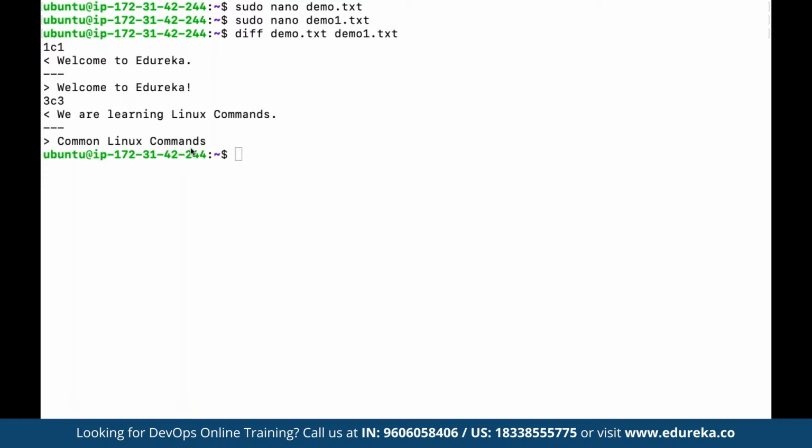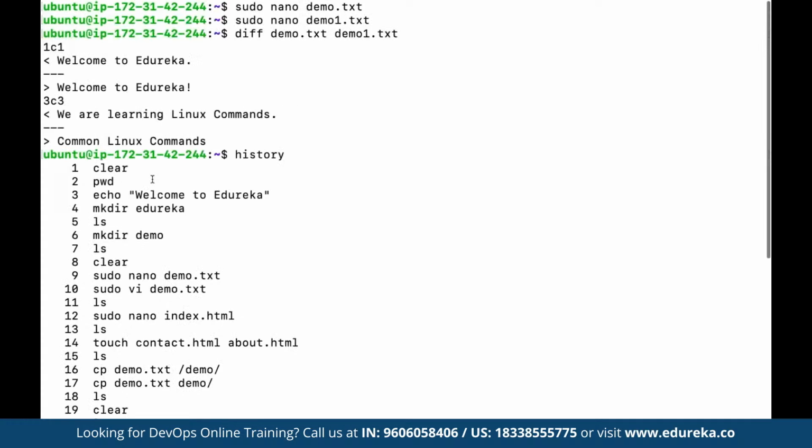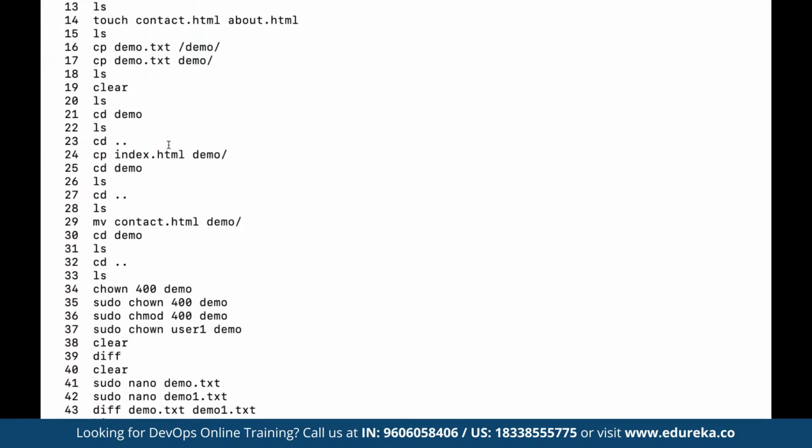And let's say if you want to see the history of all the commands that have been executed, here we can make use of a command such as history. So history simply shows, as you can see, that there have been 44 commands that we have executed so far. You can see the list of all the commands which have been executed displayed to us.